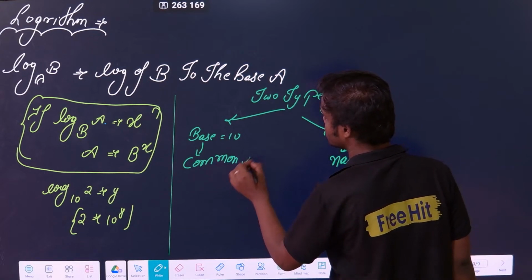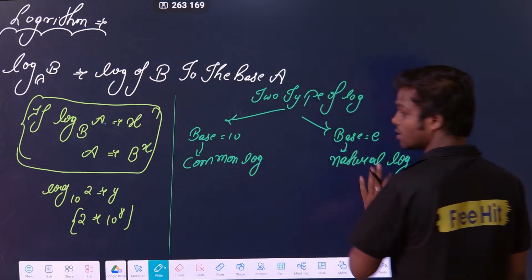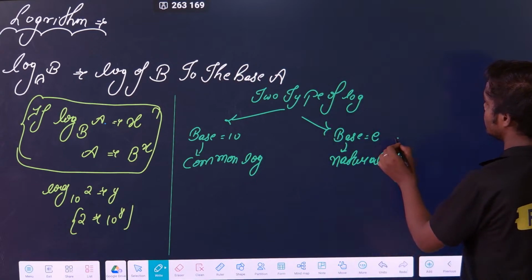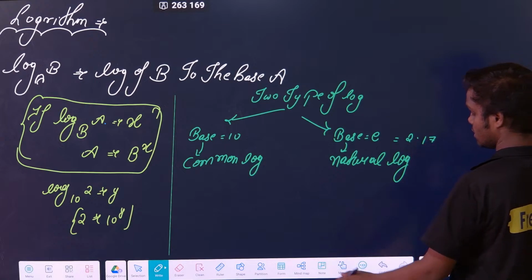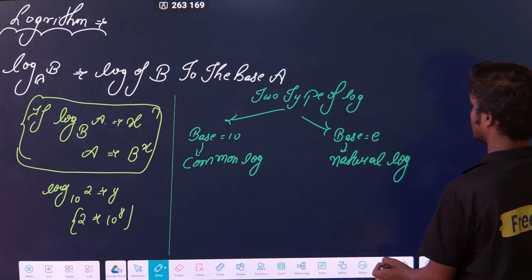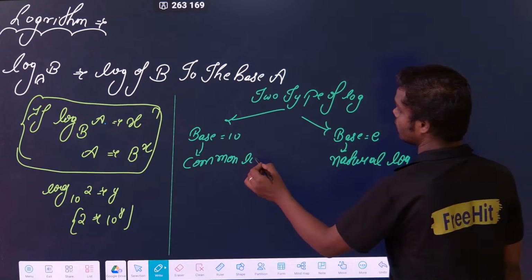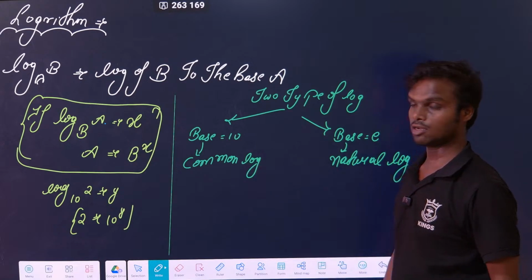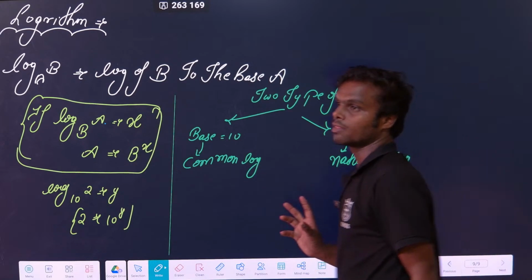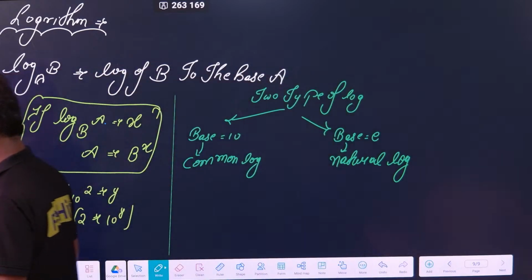Generally we take this log only, the base 10 log. And base e is called a natural log. What is e here? The value of e is almost 2.718, something like that, but no need to remember this value. But you have to remember that base 10 is the common log and base e is the natural log. Correct?